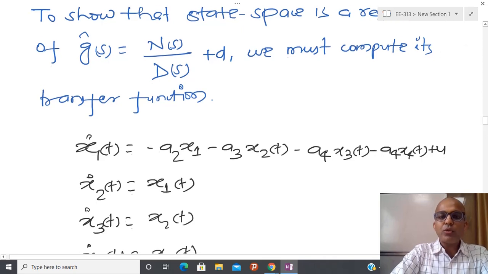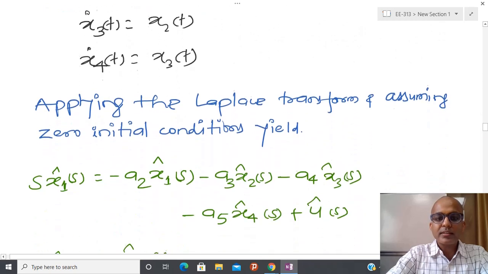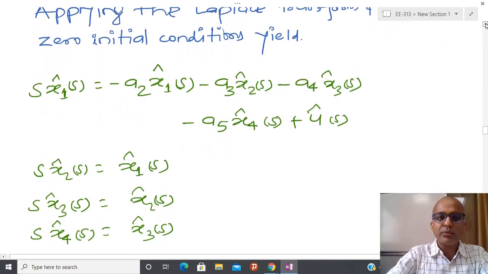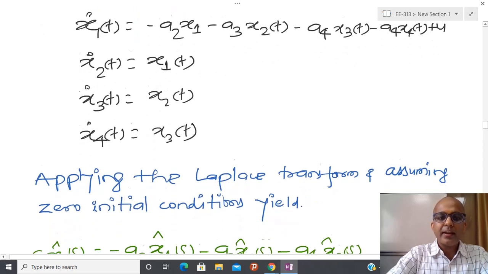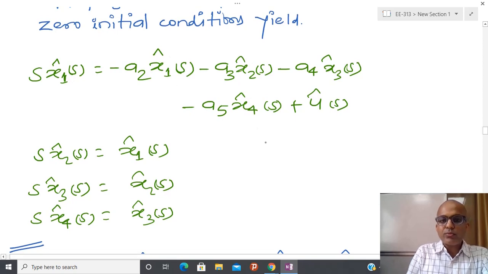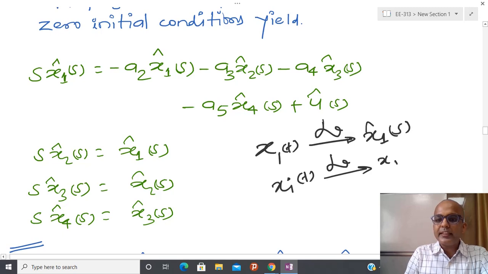So what I am going to do is take the Laplace transform on both hand sides, and at the same time keep all initial conditions equal to 0. With initial condition equal to 0, a first order differentiation is converted to s x1(s), where x1(s) is the Laplace transform of x1(t). Similarly, if you take the Laplace transform of xi(t), that is xi cap into s, and I am assuming all initial conditions are equal to 0.